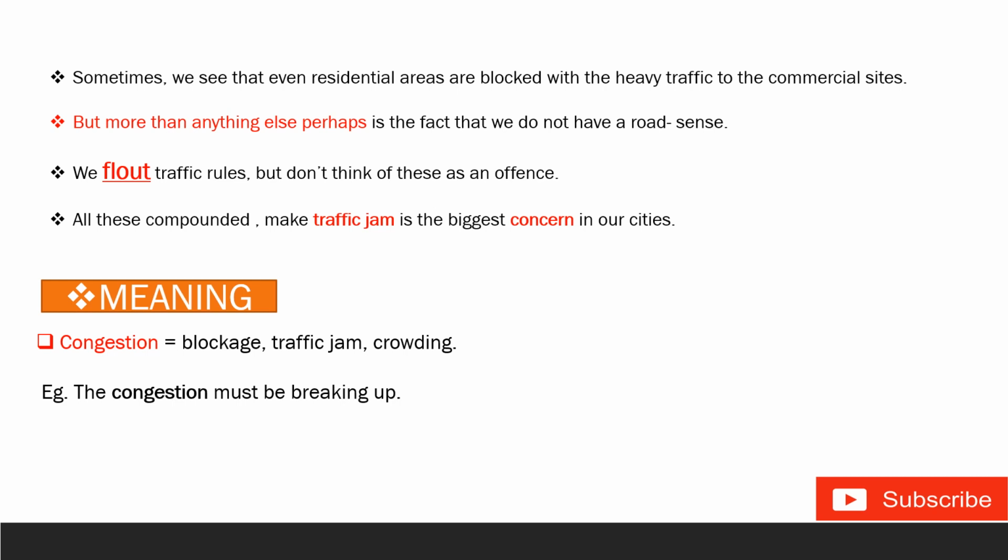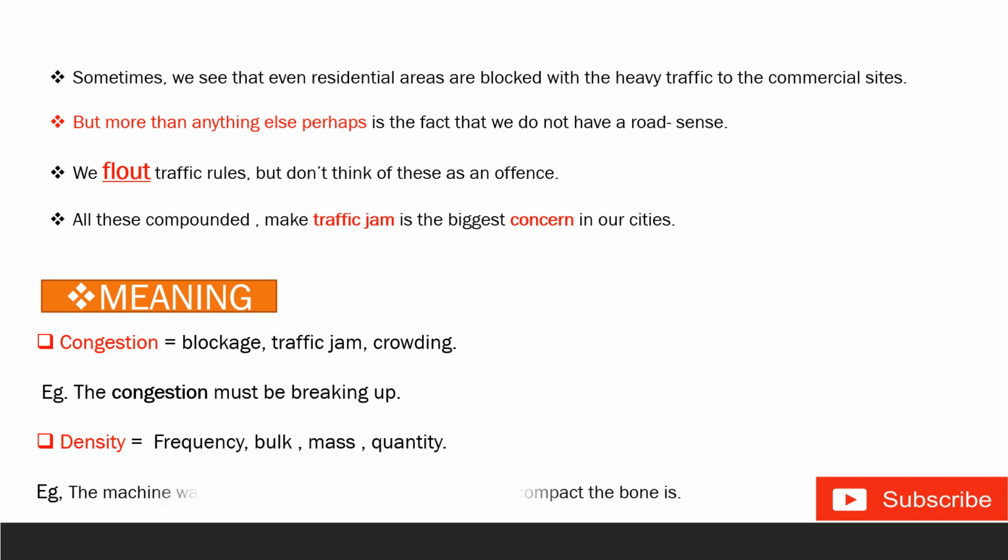Okay, or you can write a sentence about traffic rules, right? Next meaning is density. Density means frequency, population, right? We have seen the earlier sentence. Density means bulk, mass, quantity. So this is density. What's the example? Machine was used to measure bone density, or how compact the bone is. So I have written whatever sentence I had in my mind. So you can write any other sentences, but the meaning must match the sentence perfectly.